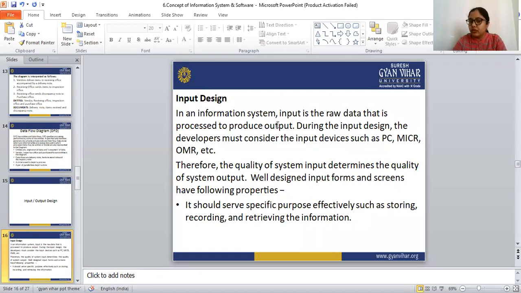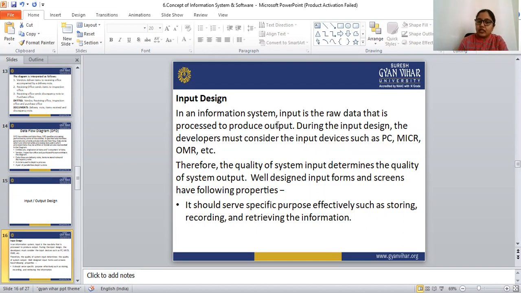Raw data is the input that is processed to produce the output data. During the input design, the developer must consider the input devices such as PC, MICR, and OMR.